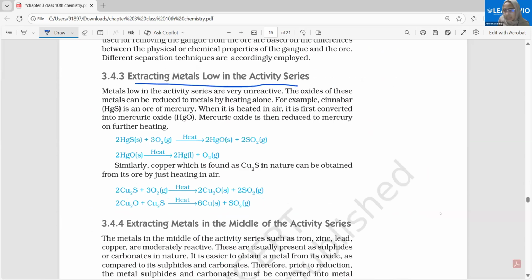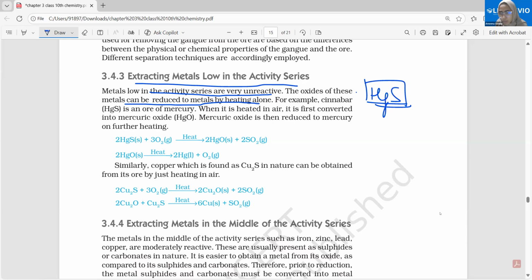Extracting metals low in the reactivity series. Metals low in the reactivity series are very unreactive and can be reduced to metals by heating alone. We just saw that we don't need any reducing agent as such. For example, cinnabar. So cinnabar is this.